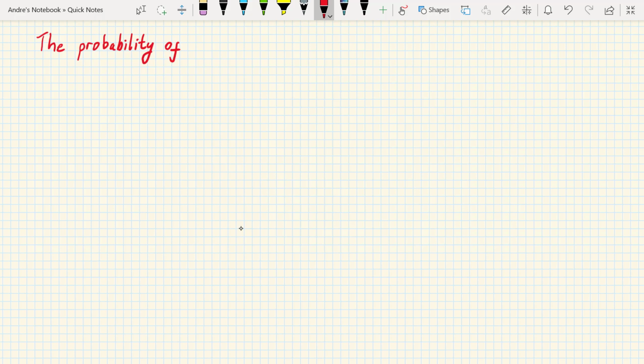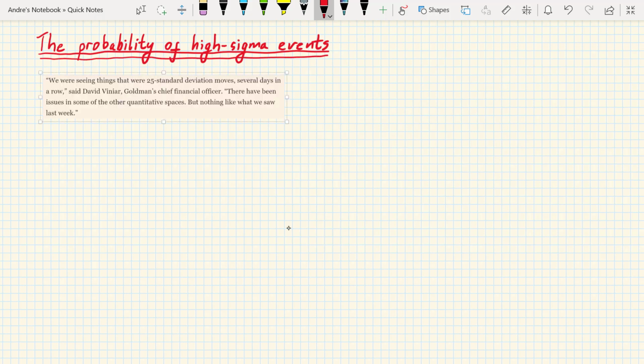The global financial crisis of 2007 to 2008 was a worldwide economic crisis. Some banks defaulted, others were bailed out, and stock markets fell by around 40 to 50%. In more exotic corners of the financial markets, the moves were even more substantial, and it was in the context of losses resulting from these moves that David Viniar, Goldman's chief financial officer at the time, was quoted as saying, "We were seeing things that were 25 standard deviation moves several days in a row."